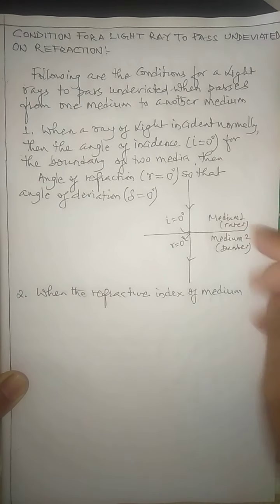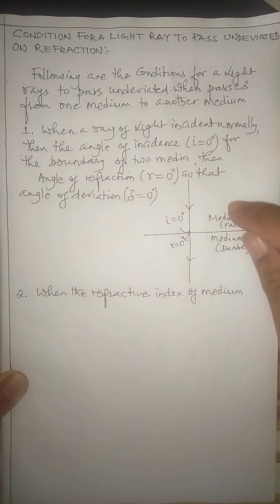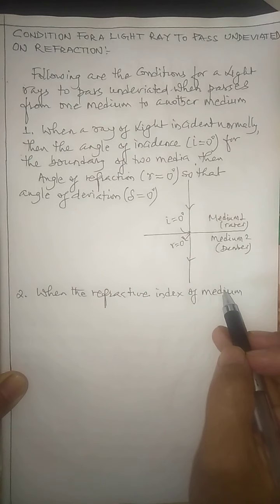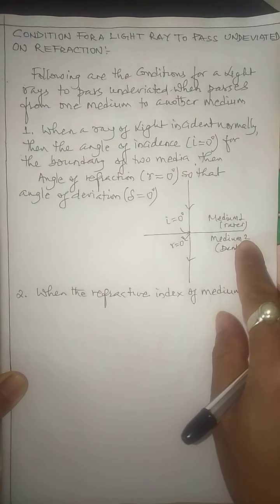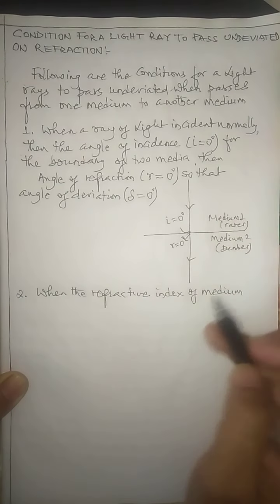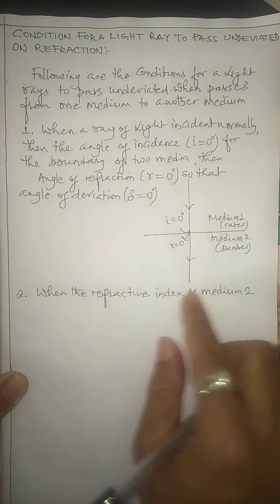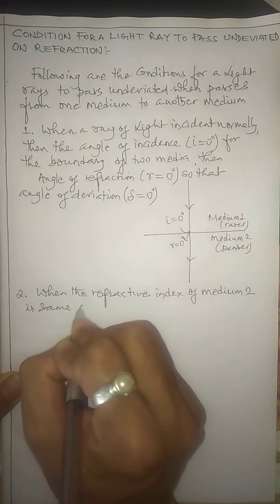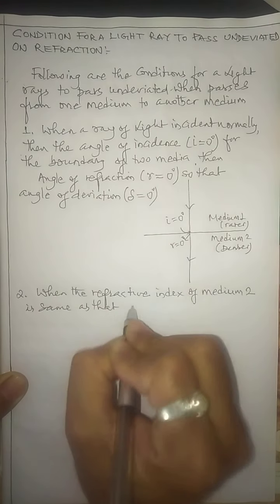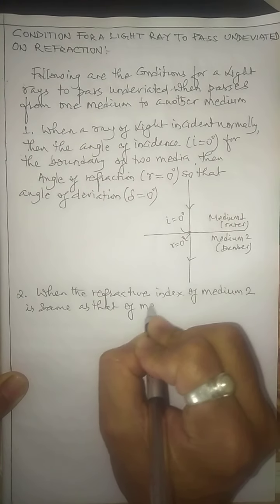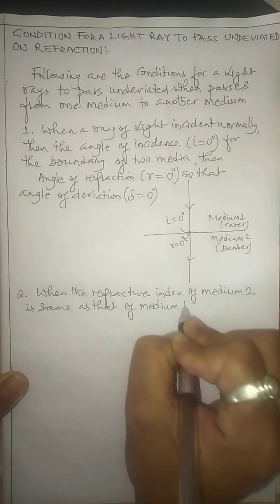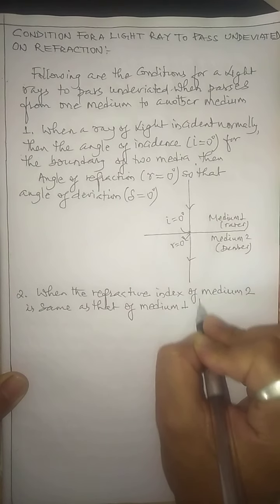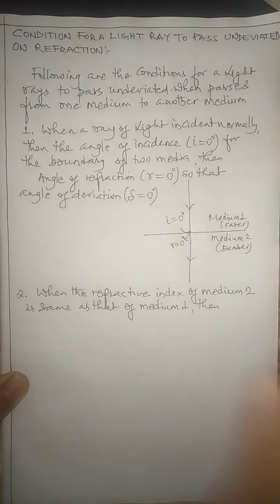Now let me show you out here. I have considered how many media? 2 media, medium 1 and medium 2. Out of the 2 media, if the refractive index of medium 2 is the same as that of medium 1, then in that case also the light will not change its path. The path of light will not change.